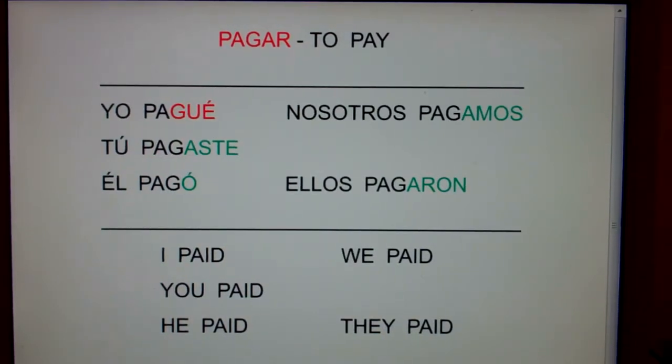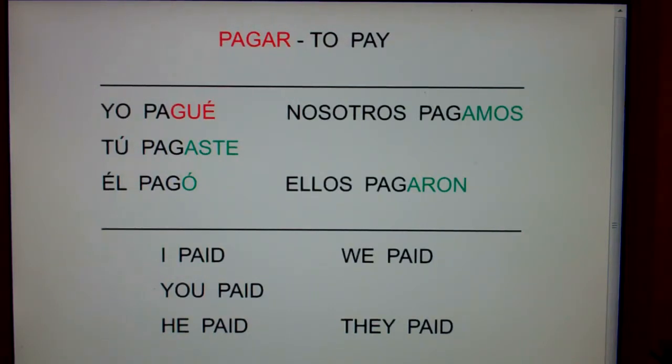Now, this belongs to a group of verbs that I call car, gar, zar verbs. Remember, on car verbs like buscar, you chop off the CAR and you add QUE. On gar verbs like pagar, you chop off the GAR and you add GUE. And on zar verbs like almorzar or alcanzar, you chop off the ZAR and you add CE.